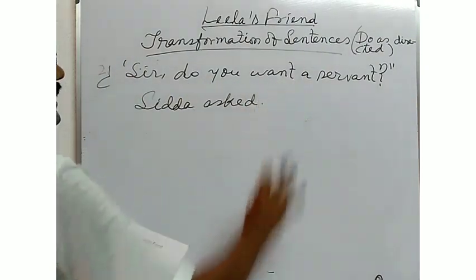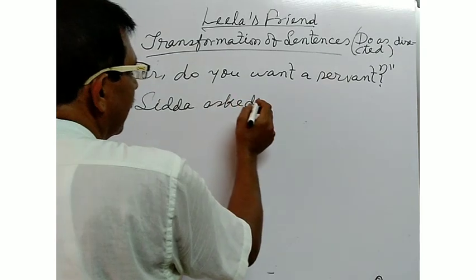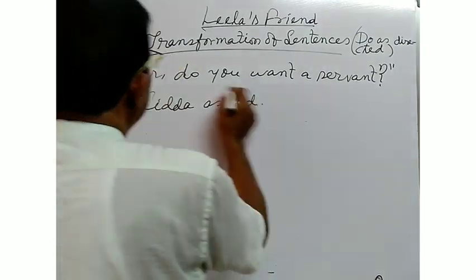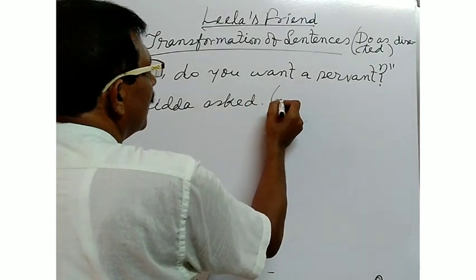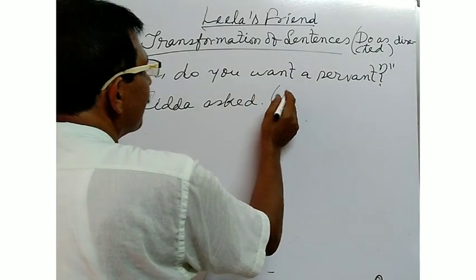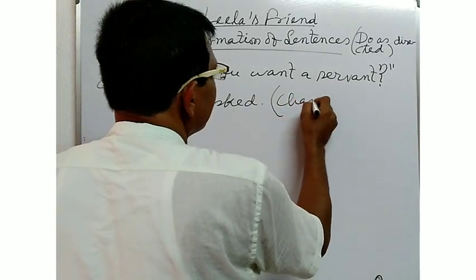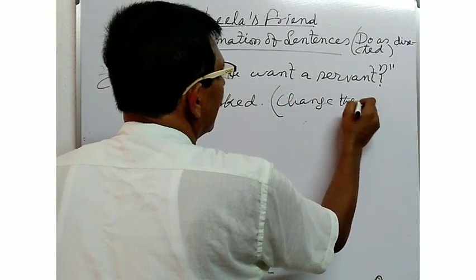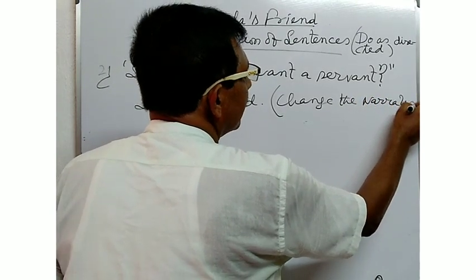Here, this speech has been taken from Leela's friend, and now you are asked to convert the speech into indirect narration. Change the narration or speech.